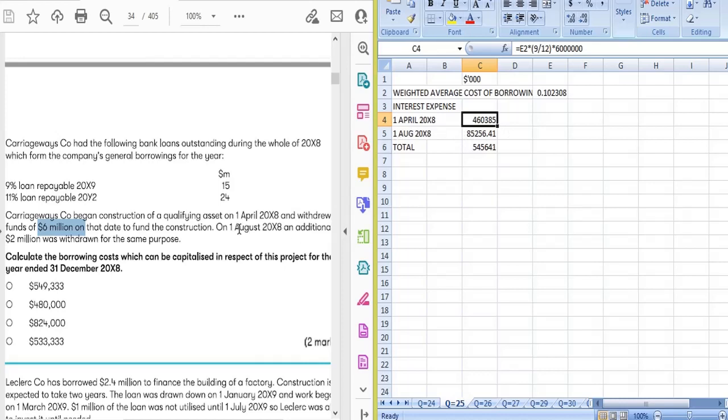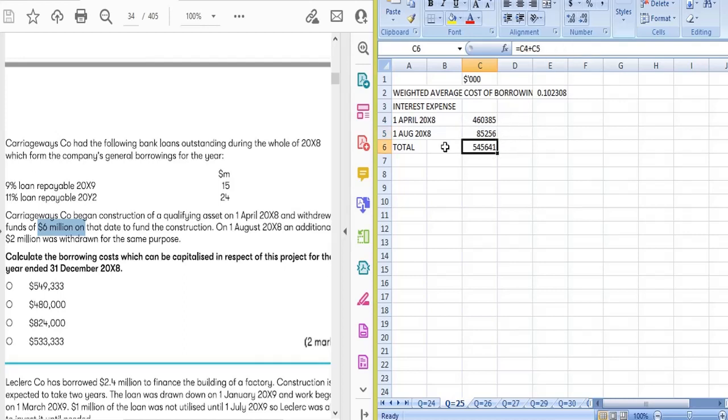And same we will do for the loan amount which we have withdrawn on the 1st August 20XX. So what is the total month? August, September, October, November, December. So altogether 5 months. So just have a look on the formula bar. What I did, I simply took the loan amount, which is 2 million we have withdrawn, and multiplied it with the interest rate, and again multiplied it with 5 by 12, because it has been 5 months. The interest rate is for the whole year.